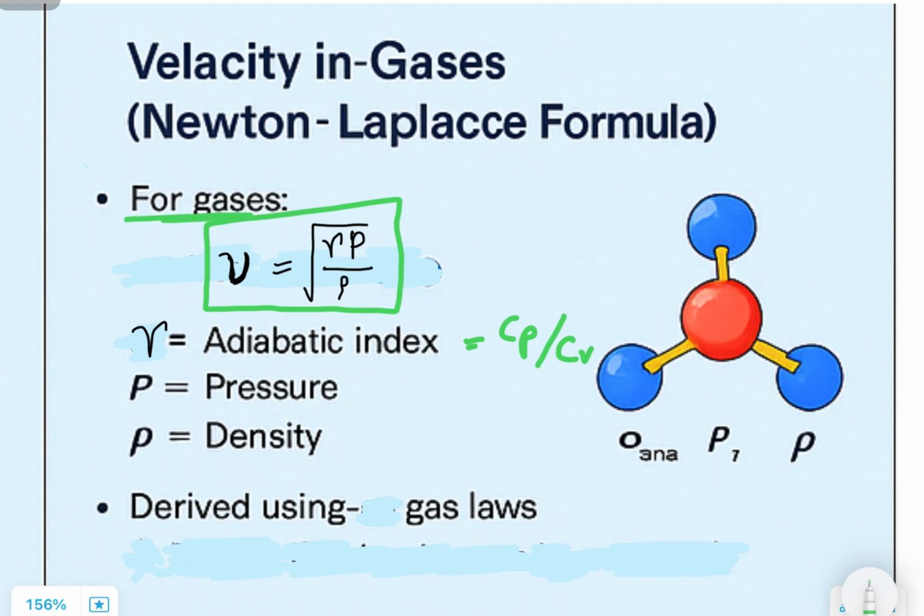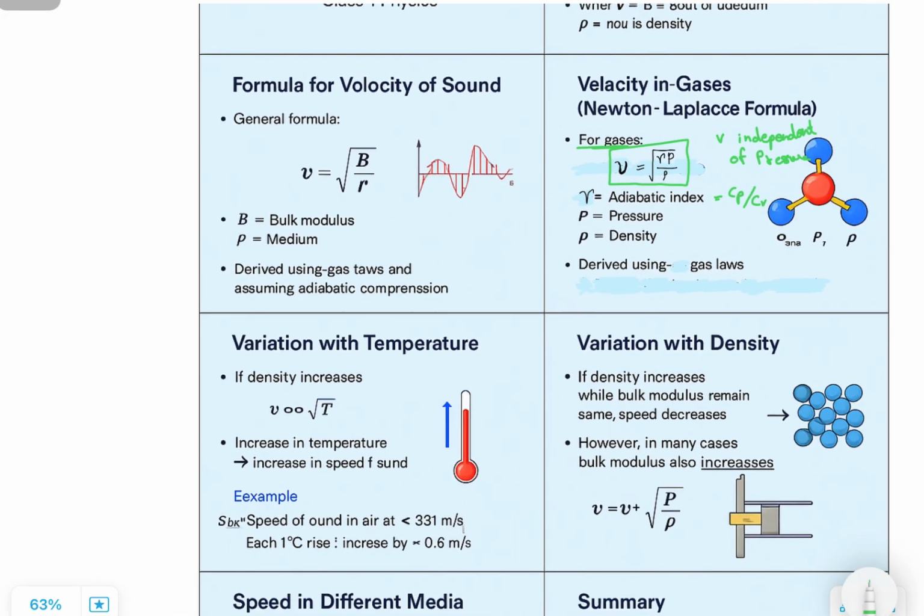Now here's something interesting. In gases, the speed of sound is actually independent of pressure, because when you apply the ideal gas law, P upon rho equals RT, pressure and density change proportionally. Also, for every 1 degree Celsius rise in temperature, the speed of sound increases by approximately 0.6 meters per second in air.